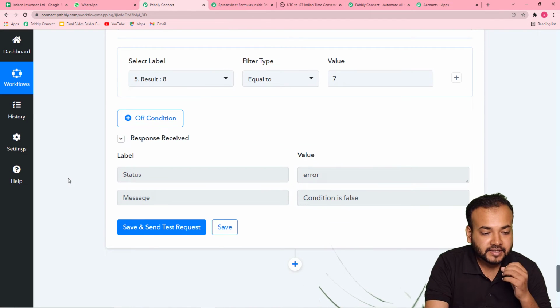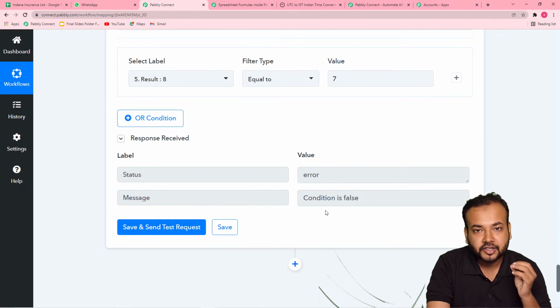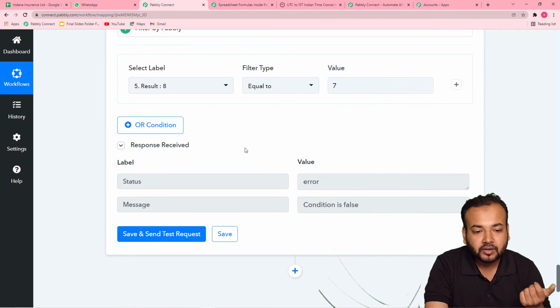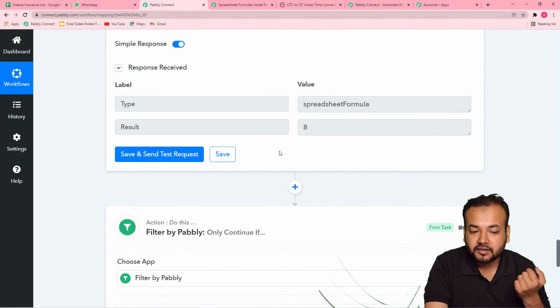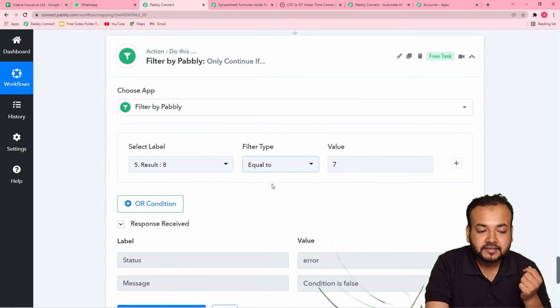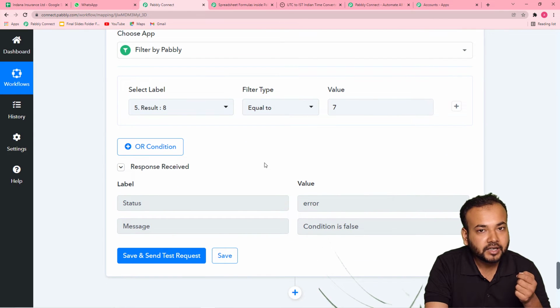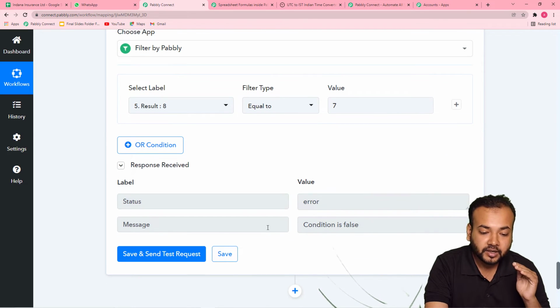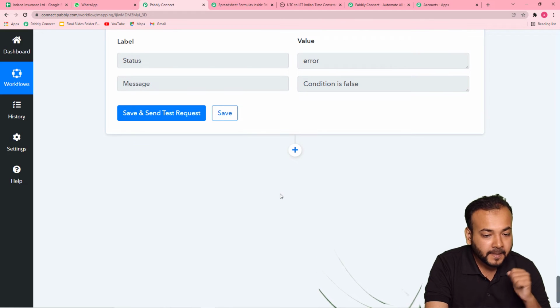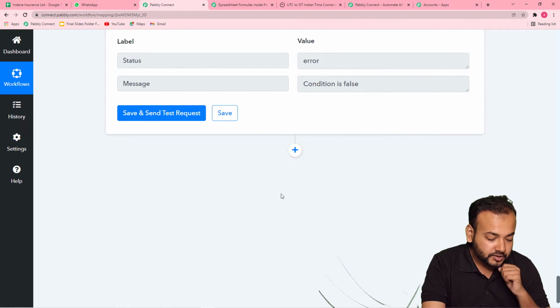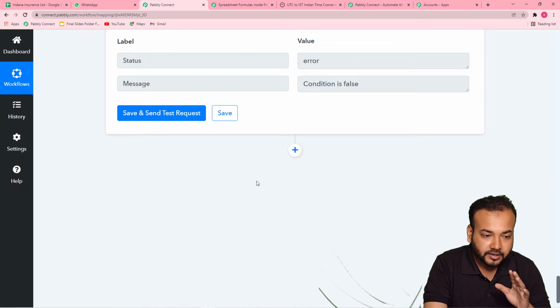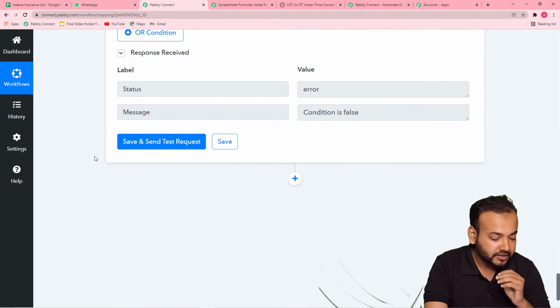And you can see in this status it is saying error, this condition is false. Because this condition is false, now the result is not 7, result is 8. But when the result will be 7, then the workflow will continue. Otherwise, it will not continue and the condition will be false. Okay. So we are done setting up the conditions.